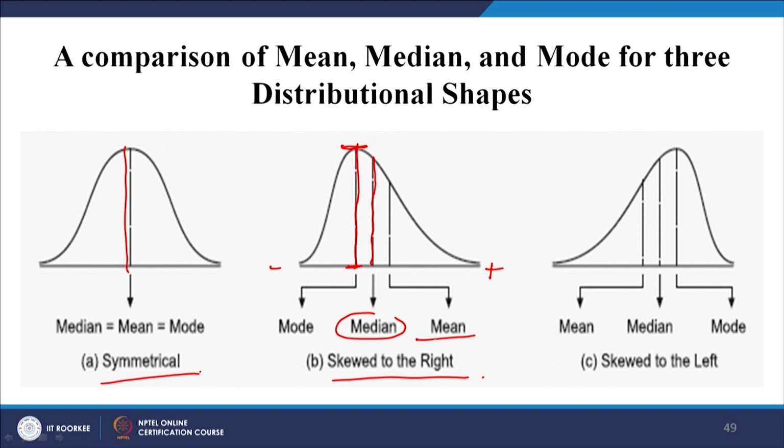So, this is the skew to the right. Similarly, if you look at this, the tail is more towards the left. So, the minus side, the negative side. That is why it is called a skew to the left. People try to remember it many times. I have seen when I ask students, they try to think, oh, what is positively skewed, sometimes they get confused.